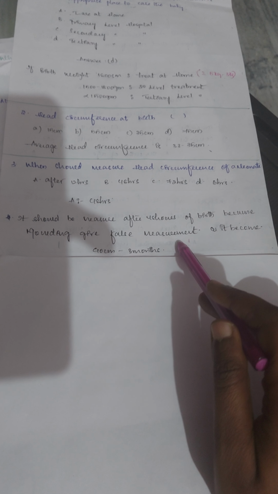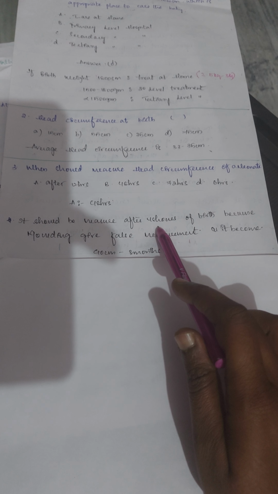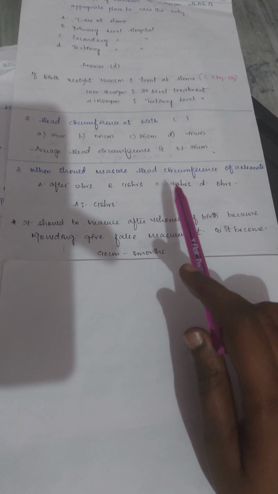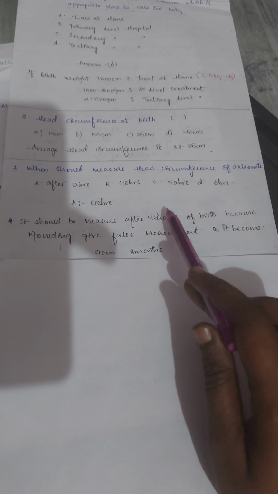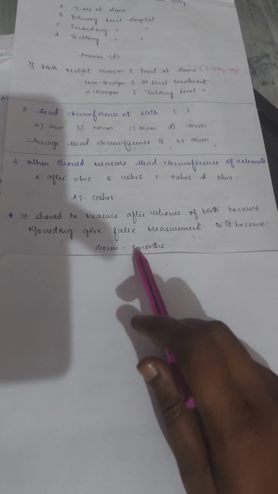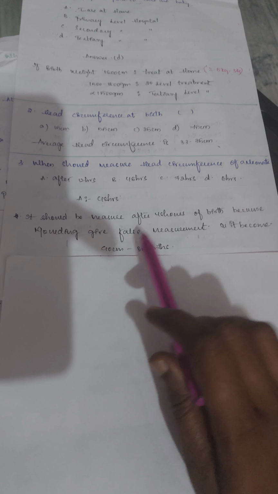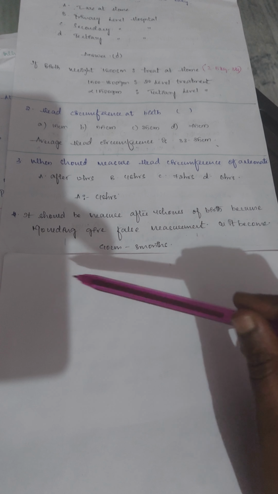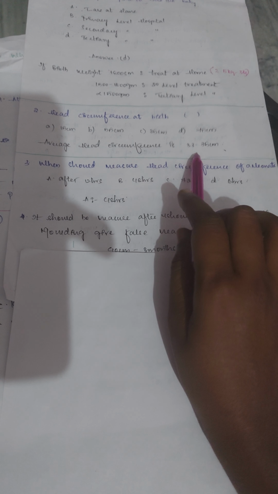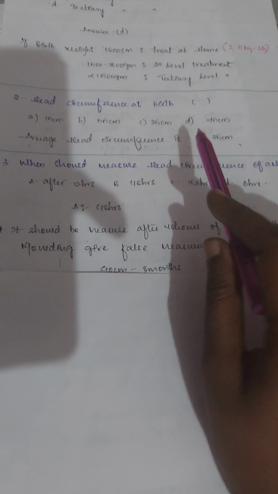So after molding, nothing but after 48 hours, we should measure the head circumference, then we will get the correct measurement. And at 3 months, the head circumference of a baby is 40 centimeters. And at birth, the head circumference is 33 to 35 centimeters.